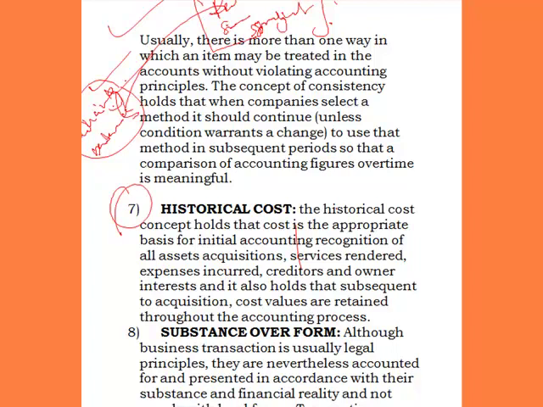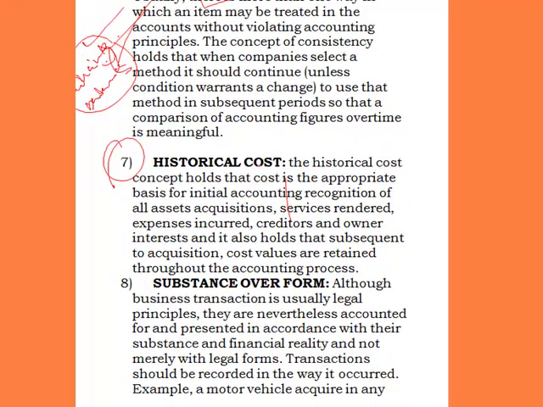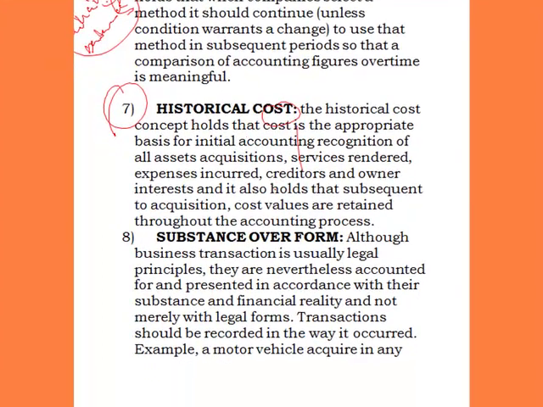When you say historical cost, the historical cost concept holds that cost is the appropriate basis for initial accounting recognition of all asset acquisitions, services rendered, expenses incurred, creditors and owner interest. What we are saying is that for all assets acquired and all services rendered in an organization, the only way you can recognize them is through cost, and that cost is what we call historical cost. You talk of the assets you acquire in terms of the cost of the assets, and of the services you render in terms of the cost of the services. It means the historical cost concept holds that cost is the appropriate basis for initial accounting recognition of all asset acquisition.